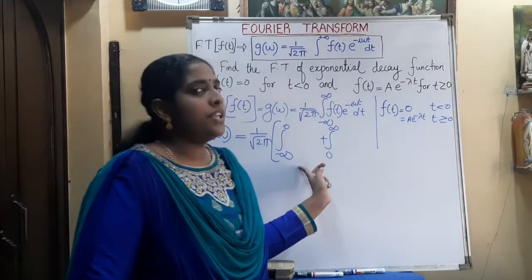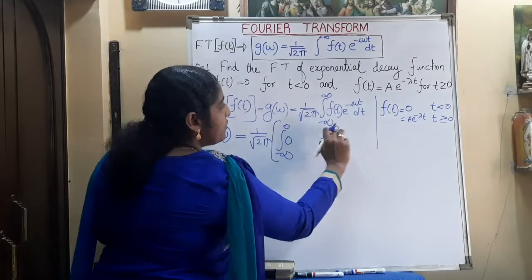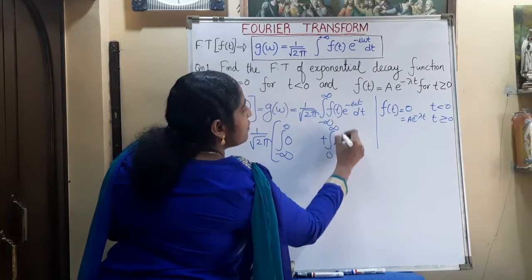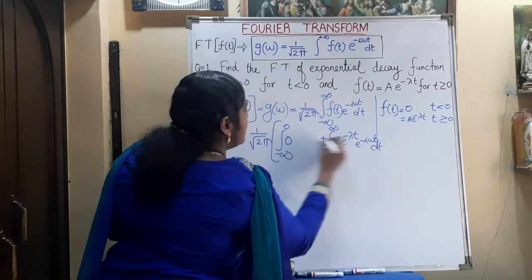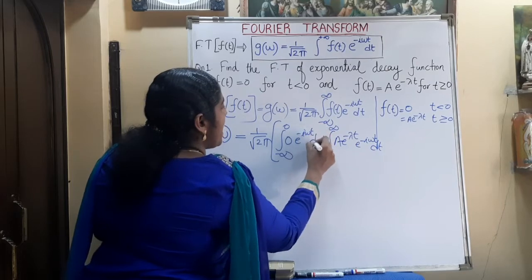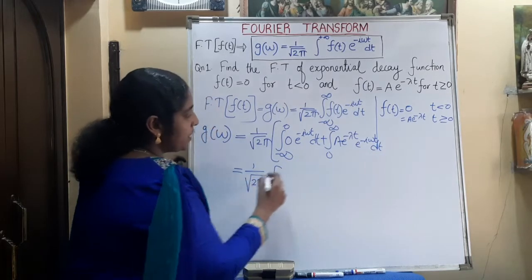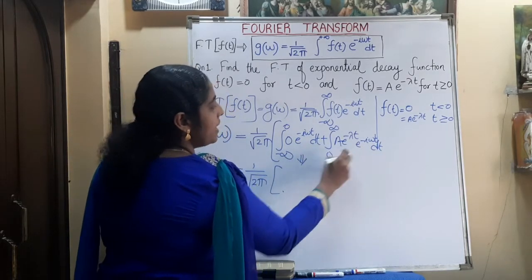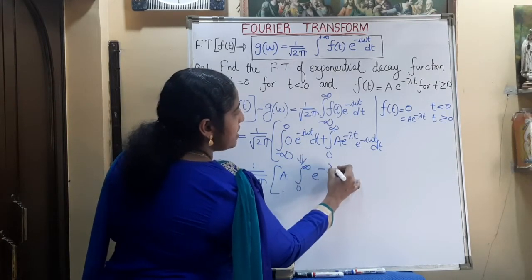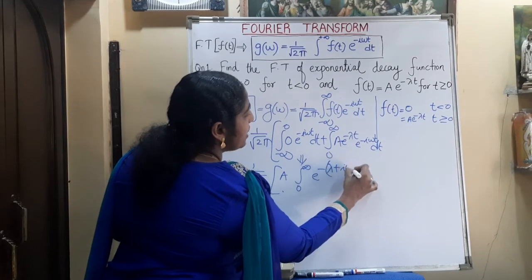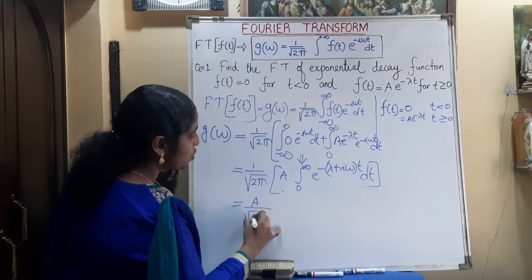If it is minus infinity to 0, that is t less than 0, the function is 0. Then if t is greater than or equal to 0, the function f of t is a e raised to minus lambda t, and here it is e raised to minus i omega t dt. So it is 1 by root 2 pi into, this part completely becomes 0, then a e raised to minus lambda t, 0 to infinity. We can take t common, so e raised to minus lambda plus i omega into t dt. On integrating, we are getting a by root 2 pi.